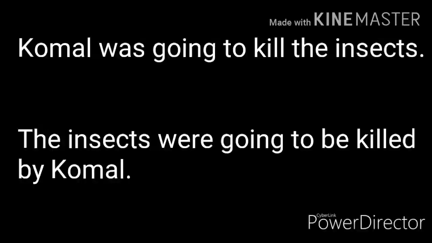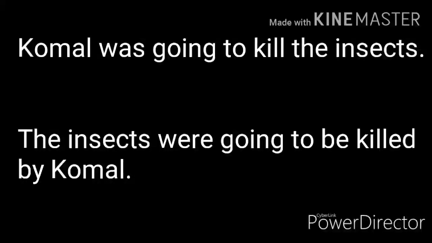Next question. Komal was going to kill the insects. In this sentence, Komal is the subject, "was going to kill" is the verb, and the insects is the object. So put the object in the slot of the subject: the insects. We have to change "was" into "were", because the insects is plural.